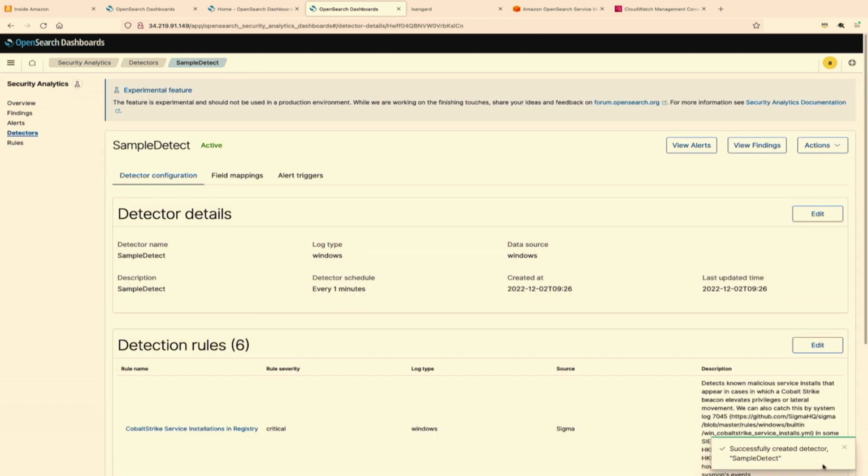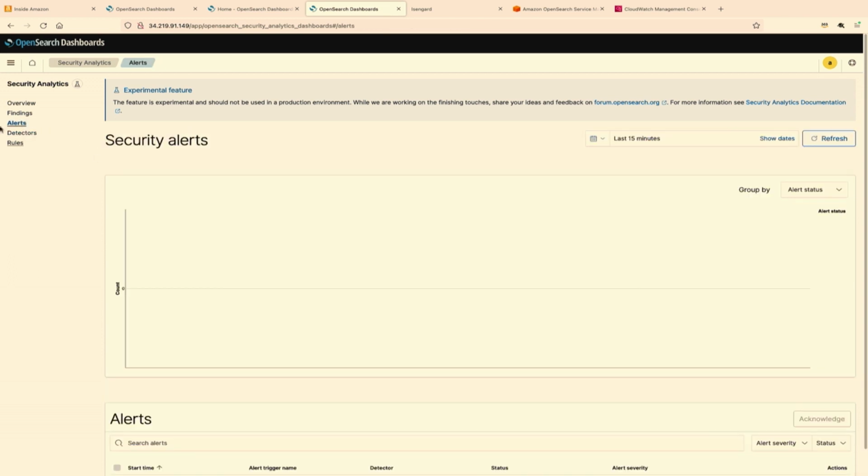That's all set. Now this detector will act upon your Windows index that is part of your system, and it's going to generate findings automatically. If it comes across an event which has occurred that matches the rules we said need to be fired, then it's going to generate findings for us.